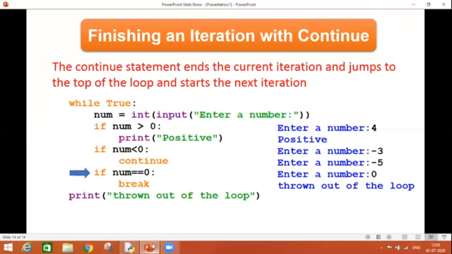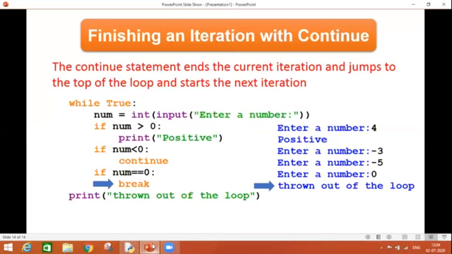And this time my user has entered 0. So my first condition and my second condition both are false, because 0 is neither greater than 0 nor less than 0. But my third condition is there, that 0 is equal to 0. Once that condition becomes true, we get one more keyword, break, which we have already discussed, which says to get out from the loop immediately. And once we come out from the loop, we have one statement outside the loop, which will be displayed on my output screen.